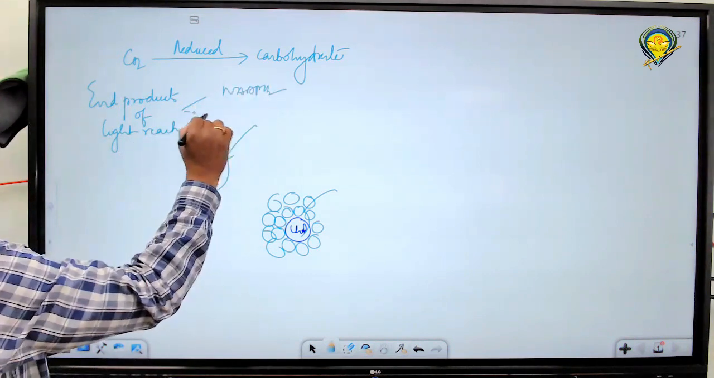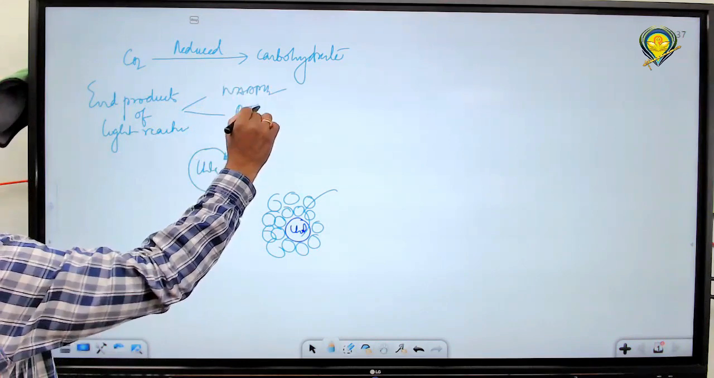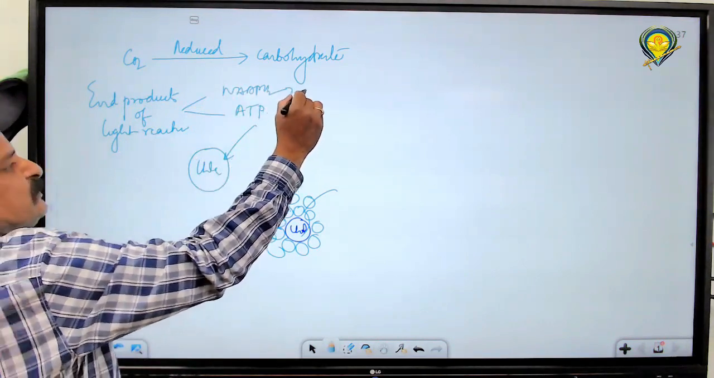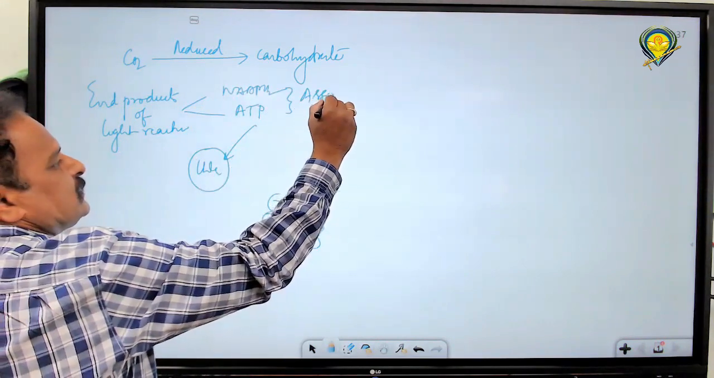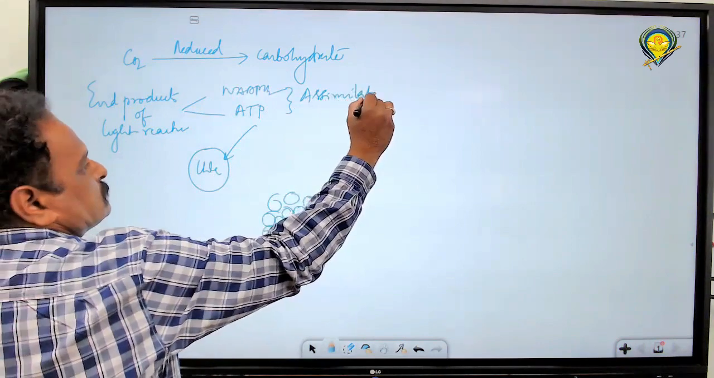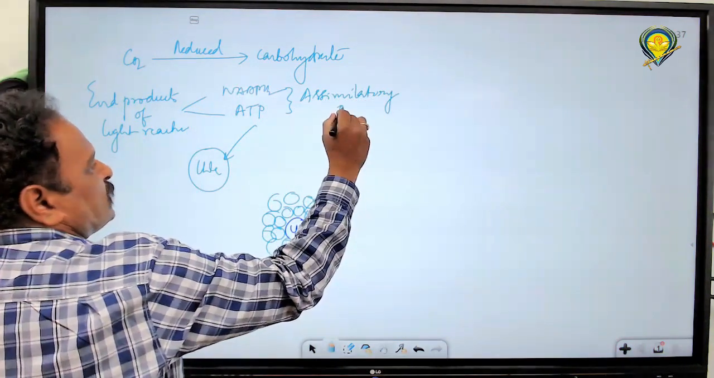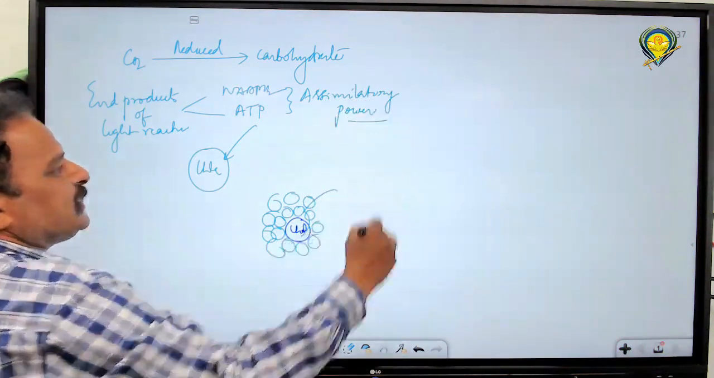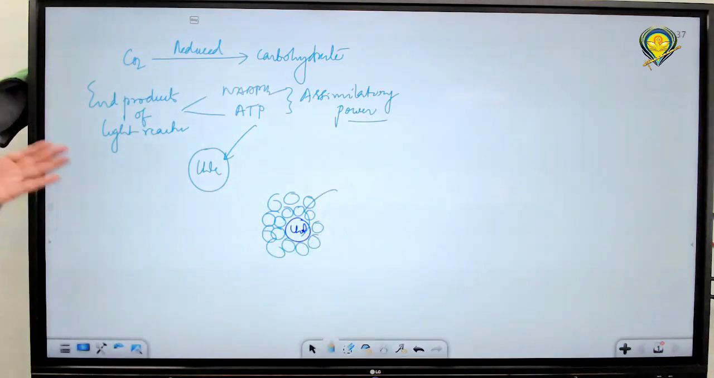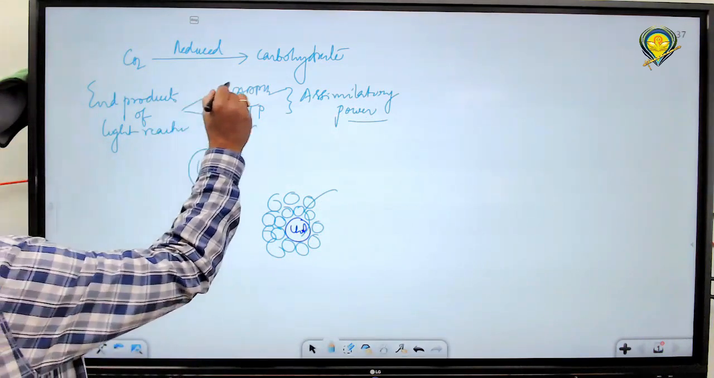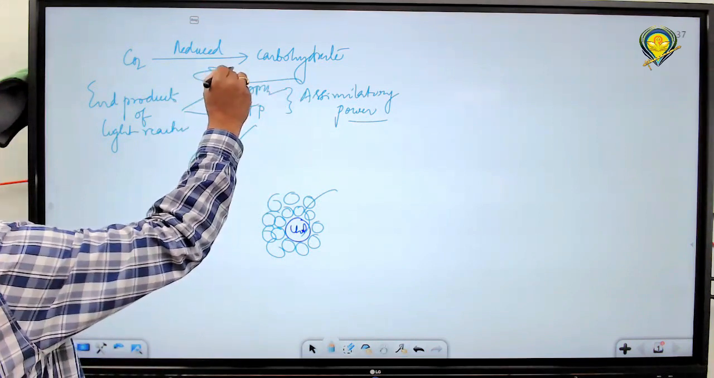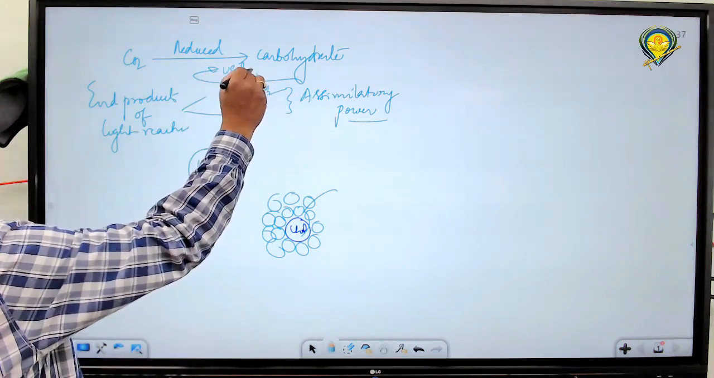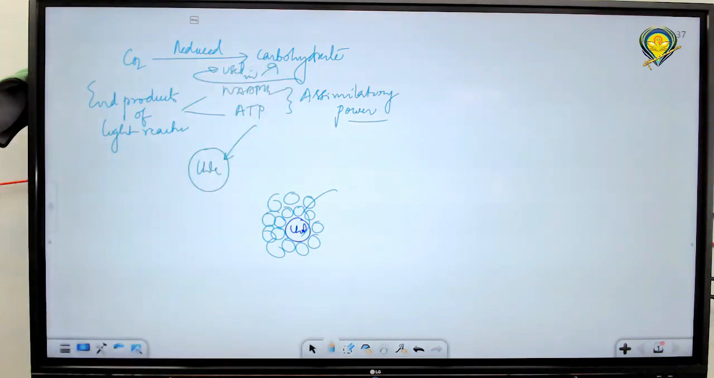NADPH2 and ATP. These together are called assimilatory power. Assimilatory power is produced during the light reaction and is used in the dark reaction to convert carbon dioxide into carbohydrate. That is the main reaction.